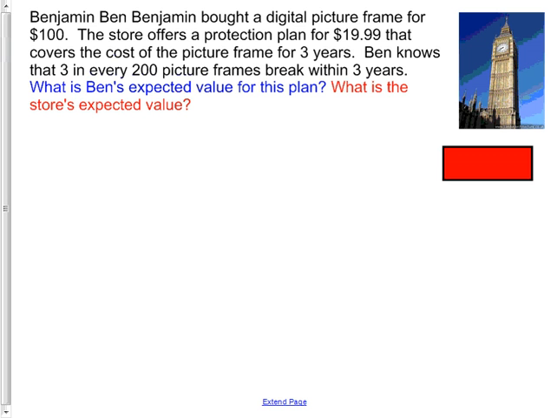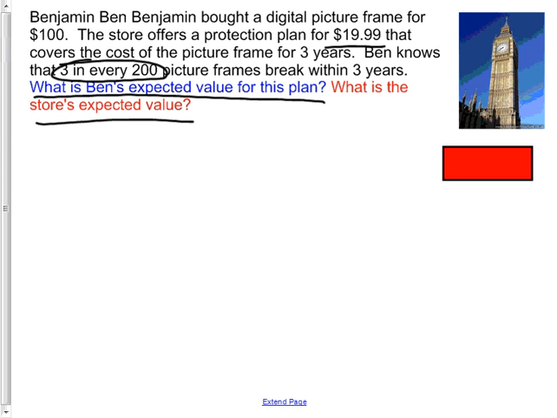This one's an expected value. They bought this digital picture frame for $100. Store offers a protection plan for $19.99. Ben knows that 3 in every 200 break. Ooh, that's the probability right there of it breaking. What's the expected value? Find that first, and once you know the expected value is like you're going to lose $20, or maybe it's lose 15 or whatever, then that is also what the store is going to make. Whatever you lose, that's what the store is going to make.